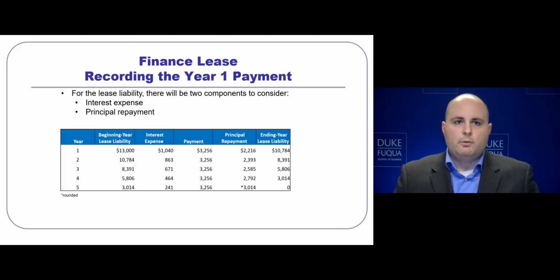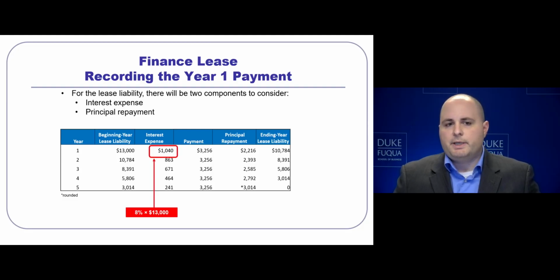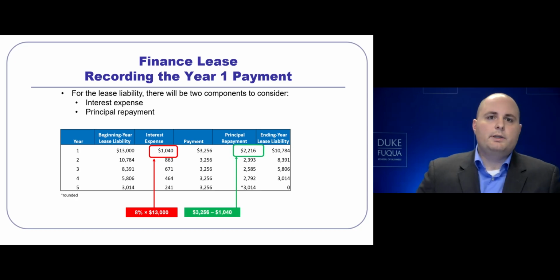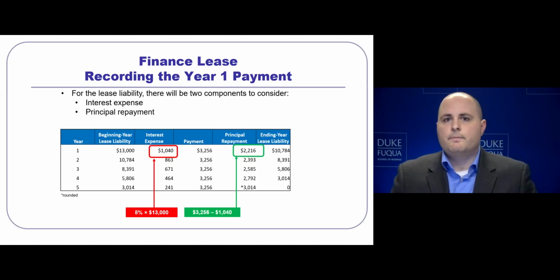Again, notice in year 1, we began the period with a $13,000 lease liability. We record the interest expense by taking the opening balance of lease liability, multiplying it by the interest rate, 8%, to get the interest expense. That interest expense here is $1,040.